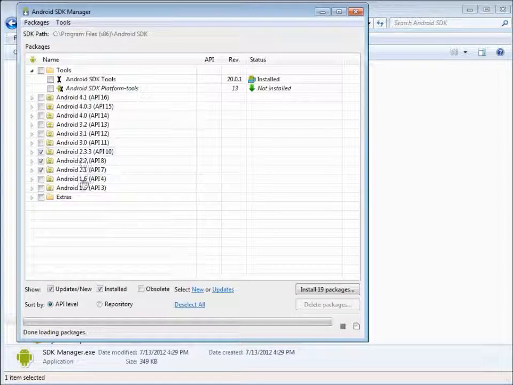And what this is, basically, Android's operating system has different versions, just like Windows does. You've got Windows 98, Windows NT 4, Windows 2000, Windows XP, Windows Vista, Windows 7, whatever. So Android's operating system has the same thing going on. They have a version number and an API version that goes along with that version number, and then they have a nickname.